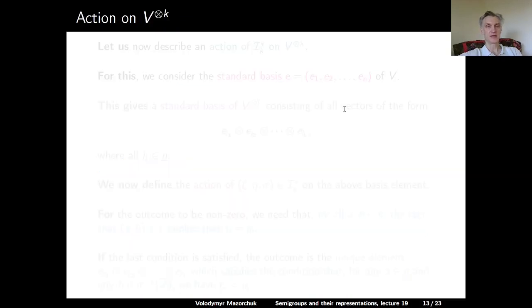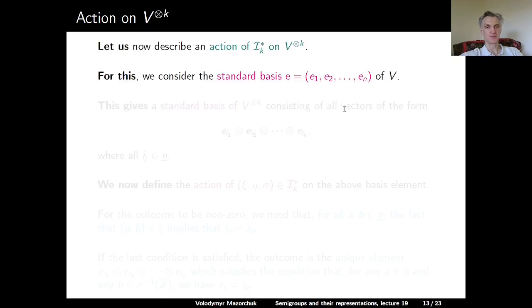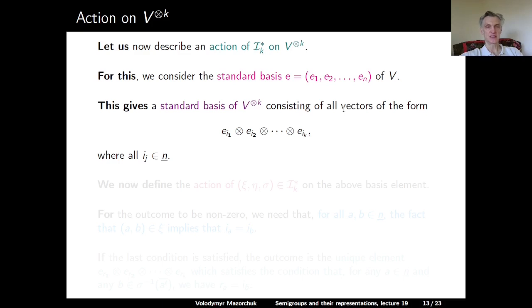Now we want to define how this monoid acts on V to the tensor power k. For this, consider the standard basis e1, e2, and so on, en of V. This basis induces a standard basis on V to the tensor power k, which consists of all vectors of the form e sub i1 tensor e sub i2 tensor, and so on, where all ij's are in n underlined.